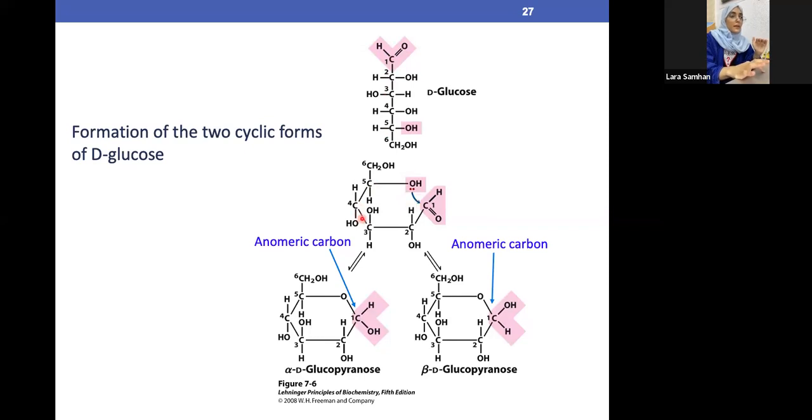And then if we want to close it all the way into a three-dimensional ring structure, it's going to fold into this shape, and it ends up being like this. As we said, this is the anomeric carbon, and here it's called beta. So why is it called beta? Because the OH and the CH2OH are both pointing upward. This is pointing upward, and the OH here is also pointing upward. So both are in the exact same direction, which means it's beta. Compared to this one, which is alpha. Why? Because the OH here is pointing downward, compared to the CH2OH, which is pointing upward. So this is down, this is up. Both are opposite. That means it's alpha, or in other words, it's trans.